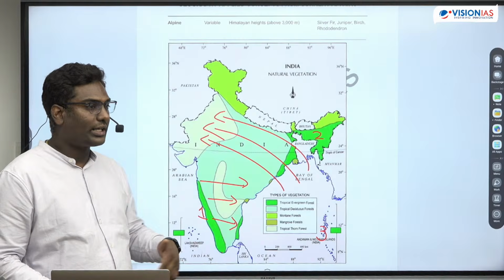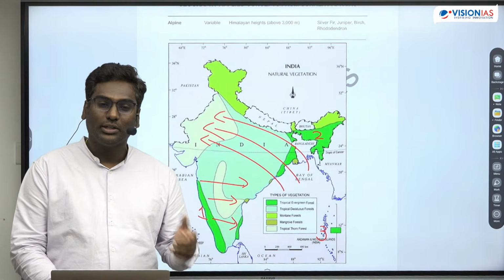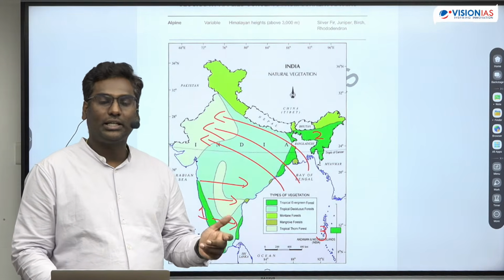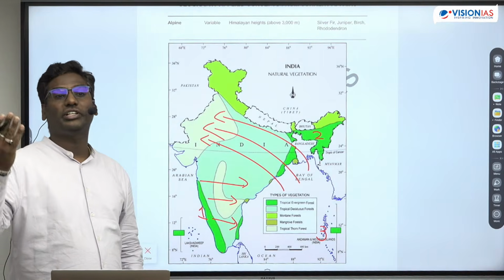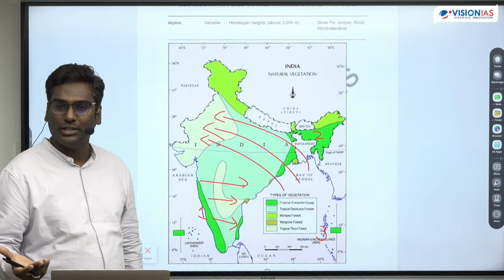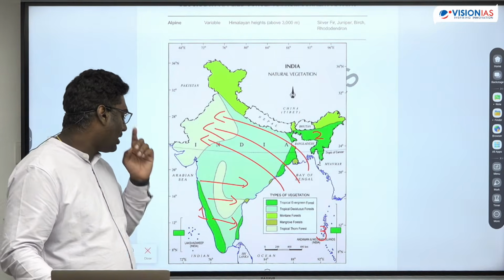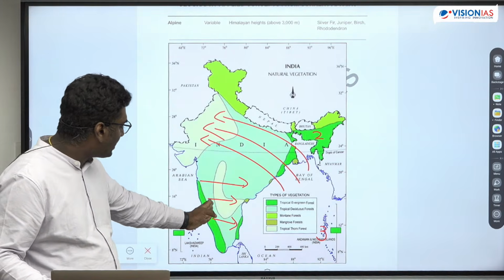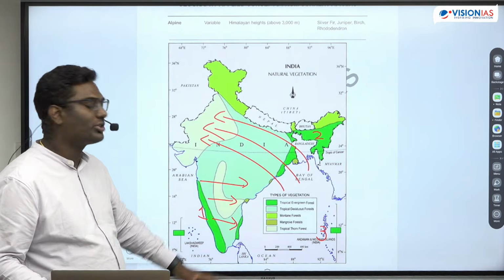Okay, so they can ask you where you have tropical evergreen forests, or they can ask you where you have the 200 centimeters से ऊपर rainfall. Is that clear? Basically, we can say Western Ghats and these 3 spots receive more than 250 centimeters annually. Is that clear? More than 250 centimeters of rainfall is received. Okay, but now when you look at this here, tropical evergreen forest हो गया. उसके बाद क्या होता है? Tropical moist deciduous. उसके बाद tropical dry deciduous होता है.